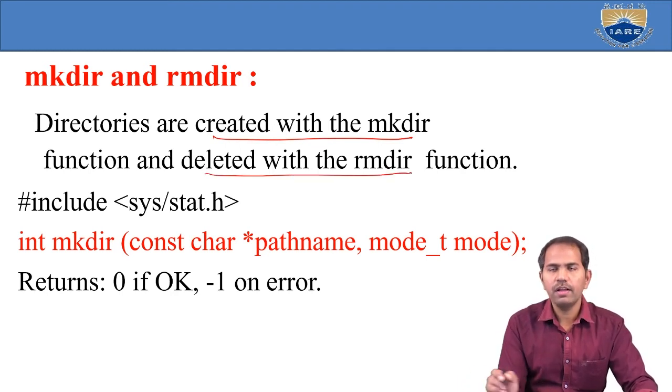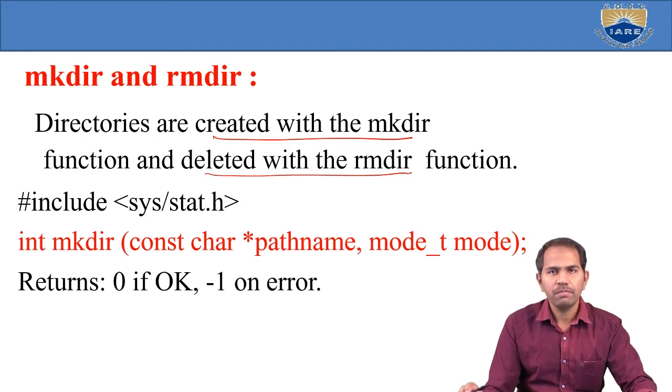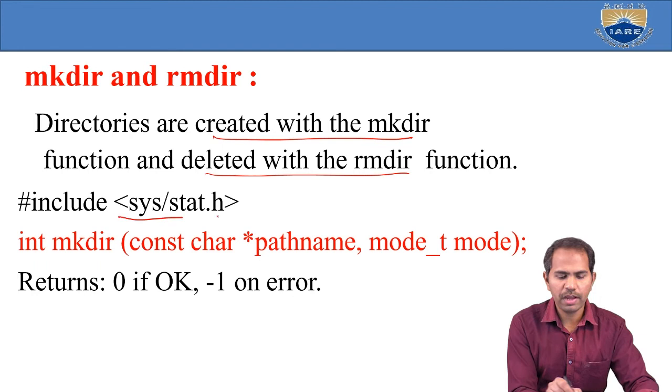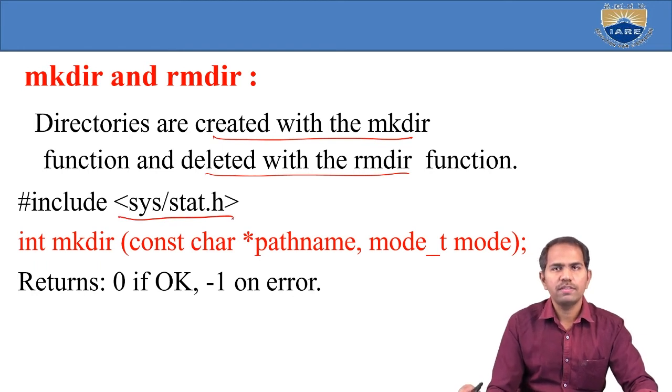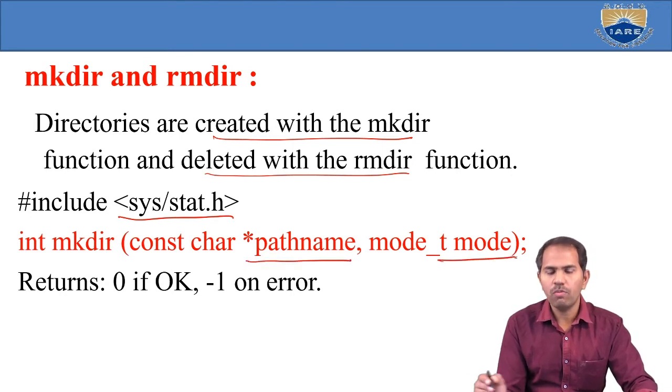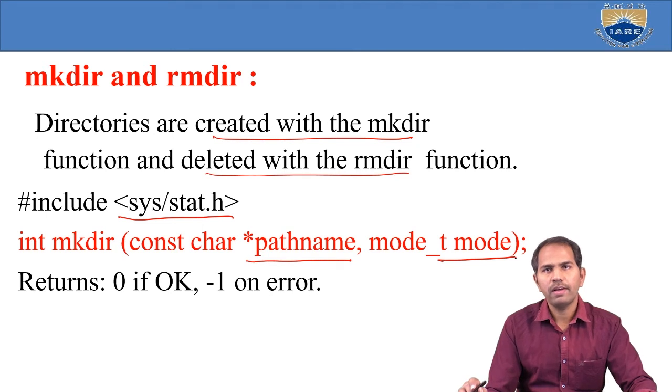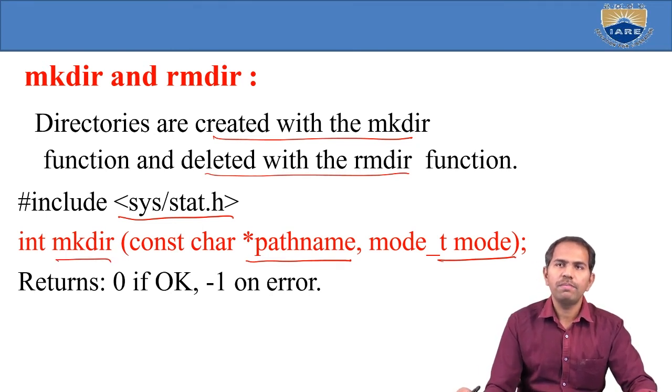To delete one, we use rmdir. The header file is sys/stat.h, and the arguments are the path name and the mode. To create a directory, we simply give a path name and the mode in which we want to create the new directory.